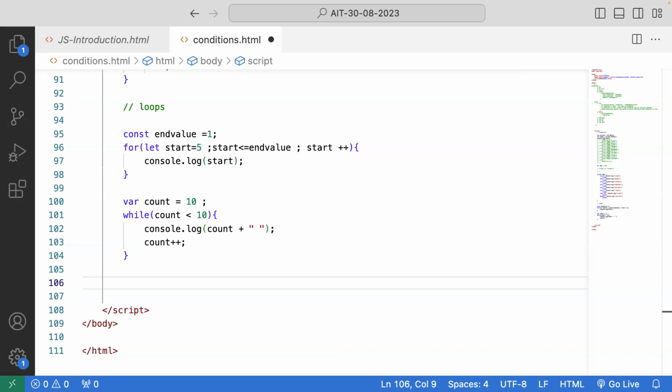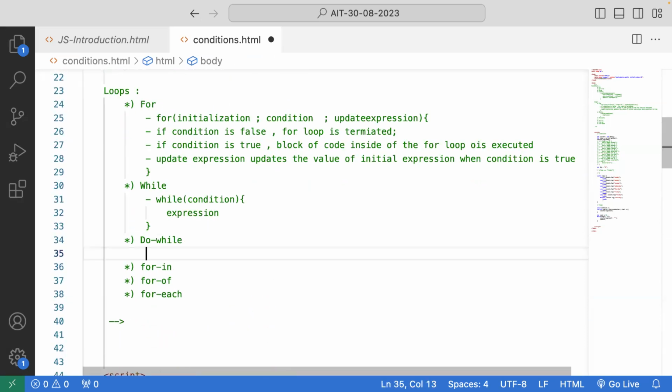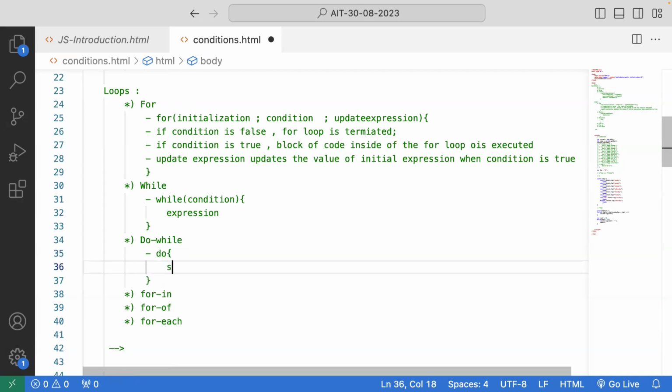Okay. So if we go with the do while loop, how will the structure be? My do while structure will be like do, and I'll pass the statement, whatever statement I want to run, and then I'll pass my condition. Due to this, first it will execute my statement one time, then it will check the condition. If the condition is true, it will loop again. If the condition is false, it will terminate. But already one time my statement got executed. That's what do while does.